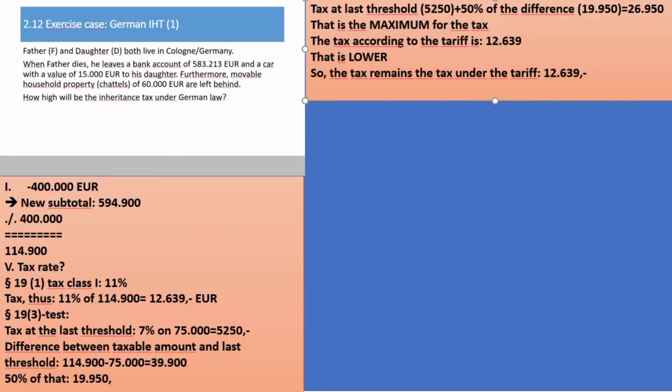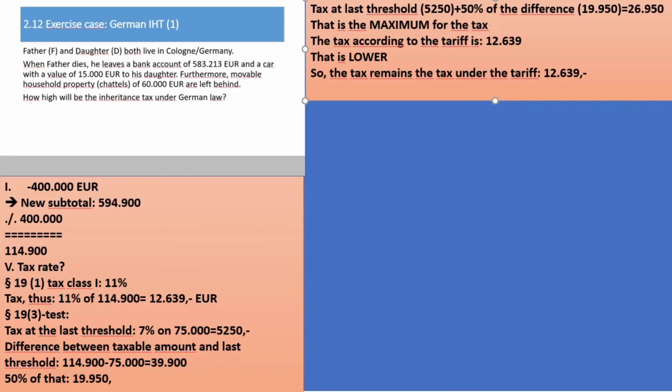And that's it. So we have solved our case. Nothing else seems to be relevant here. So congratulations to ourselves. We have solved in extenso the first very, very small inheritance tax case and have practiced a bit how that works.